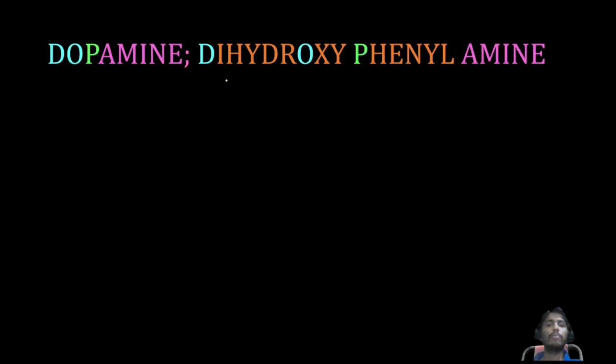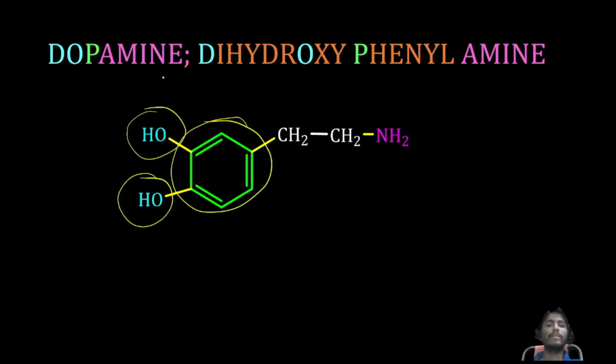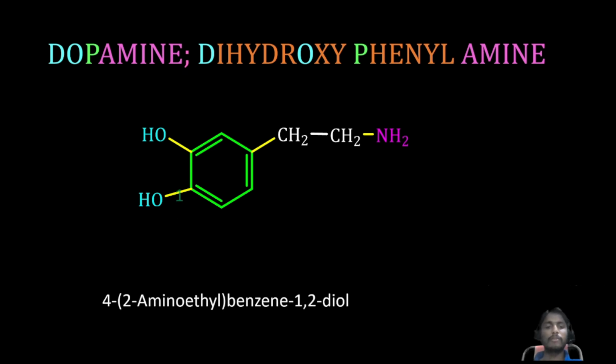Next, dopamine. This is the structure of dopamine. It contains two hydroxy groups, a phenyl group, and an amine group. Hence the name is dopamine, dihydroxy phenylamine. For the IUPAC name of this drug, an amine group and alcohol group are there.